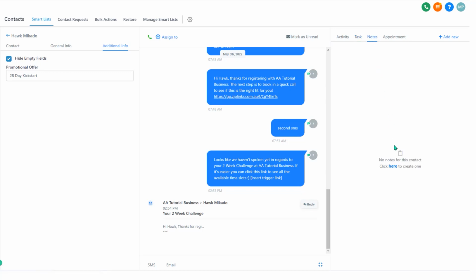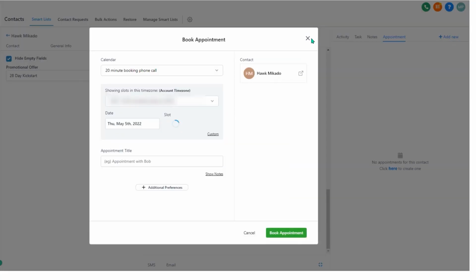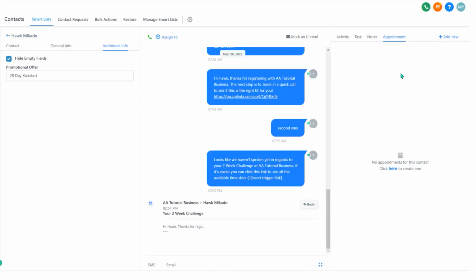In notes, that's very simple. You can create notes on the contact just here. Note that any notes here will also show on the opportunity card for that contact as well. And then you have appointments. So this will show any past appointments for this contact and any current appointments here. And you can actually edit that appointment from here as well if we had one. And finally, just there, you can actually add a new appointment there as well, just like clicking the book appointment button on the previous screen.